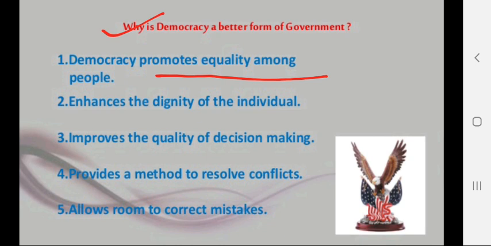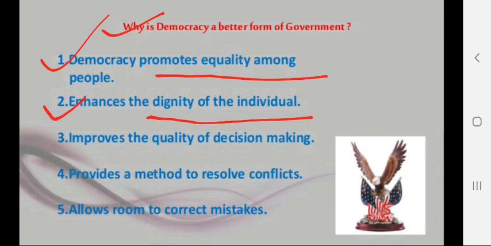The second thing, associated with this, is that it enhances the dignity of the individual. Dignity means respect, सम्मान जिसको हम बोलते हैं. Democracy always gives all the people equal freedoms and equal rights, so people will not feel that they are discriminated against on any basis.